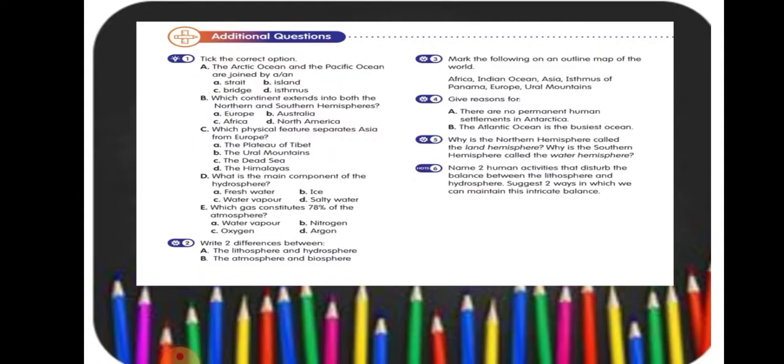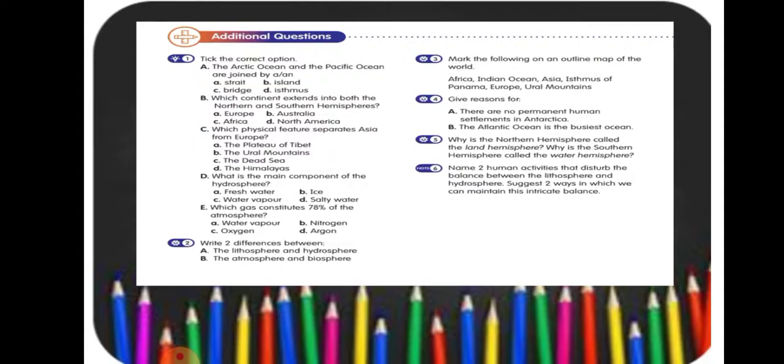There are no permanent human settlements in Antarctica. Why are there no permanent settlements in Antarctica? Antarctica is a frozen, barren landmass surrounding the South Pole. The conditions there are not favorable for human beings to live. The temperatures are extremely low. The winds can reach speeds over 300 km per hour and icy, stormy seas surround it. It is for these reasons that there are no permanent human settlements in Antarctica.